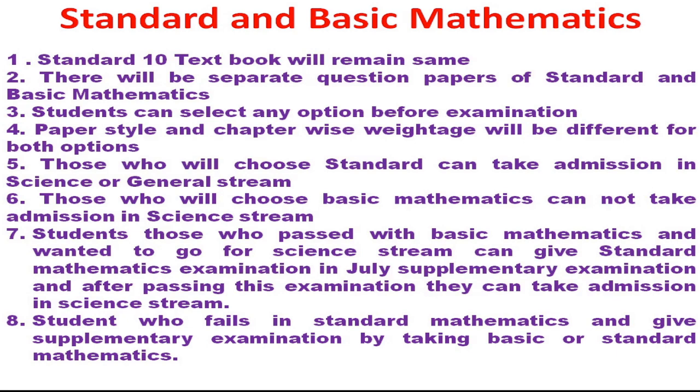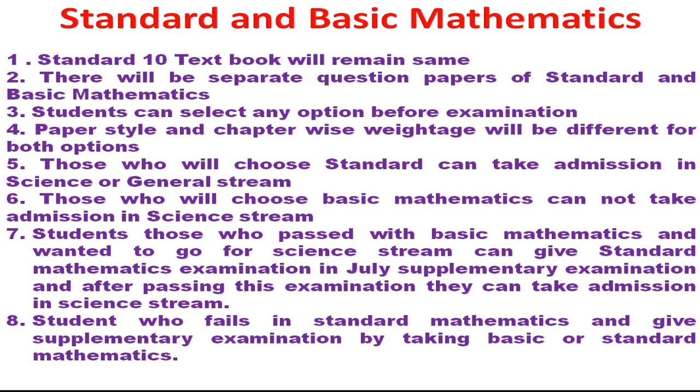Instead of mathematics, they can take the biology group, but this circular is only for this specific year, meaning it may not be implemented next year. So you can say that those who choose basic mathematics cannot take admission in the science stream or any other stream related to mathematics.